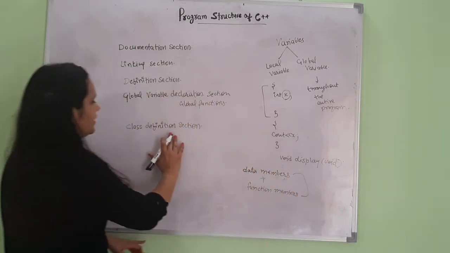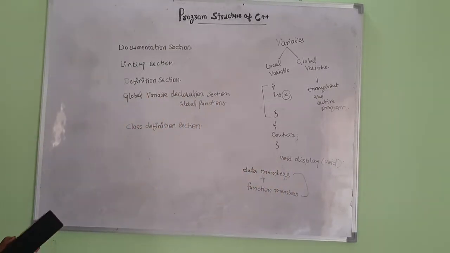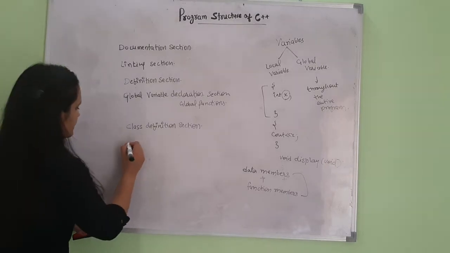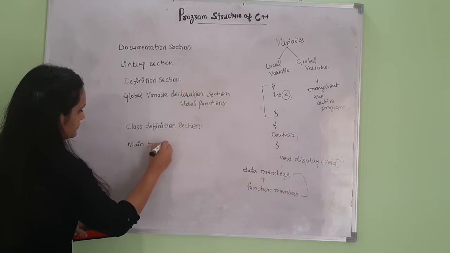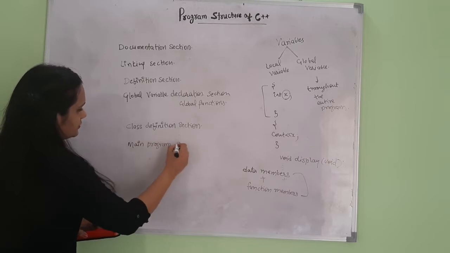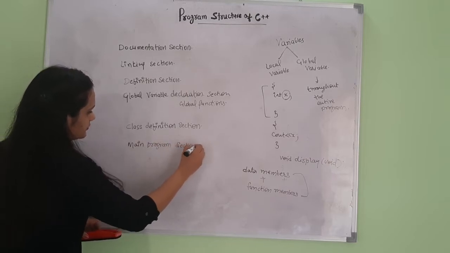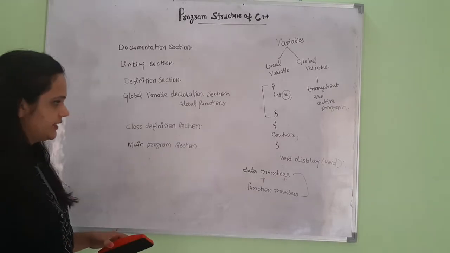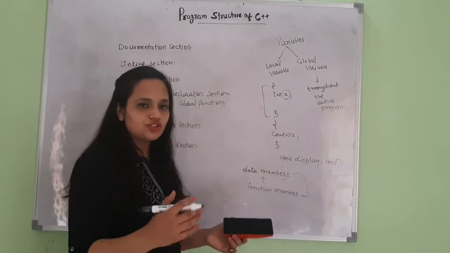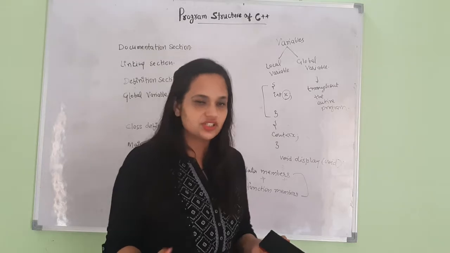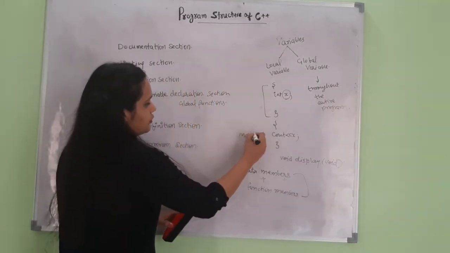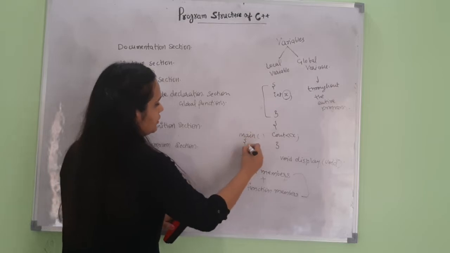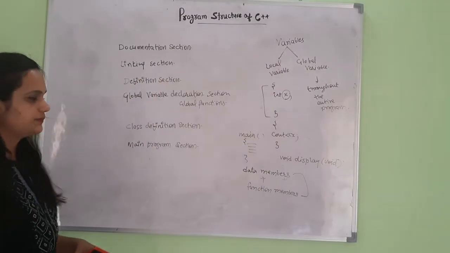These both are defined in the class definition section. Then coming to the next section, the main program section. Like in C, the execution of a program starts with the main function. Similarly, in C++ also, the program execution will start with the main function.